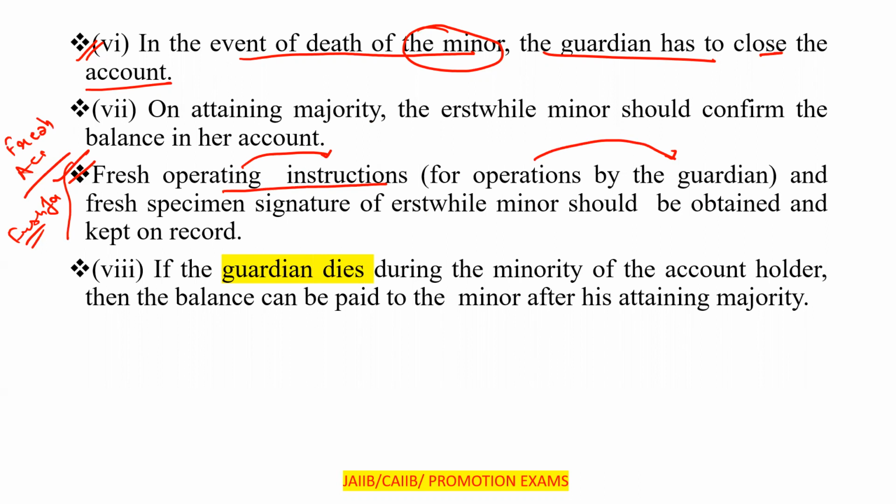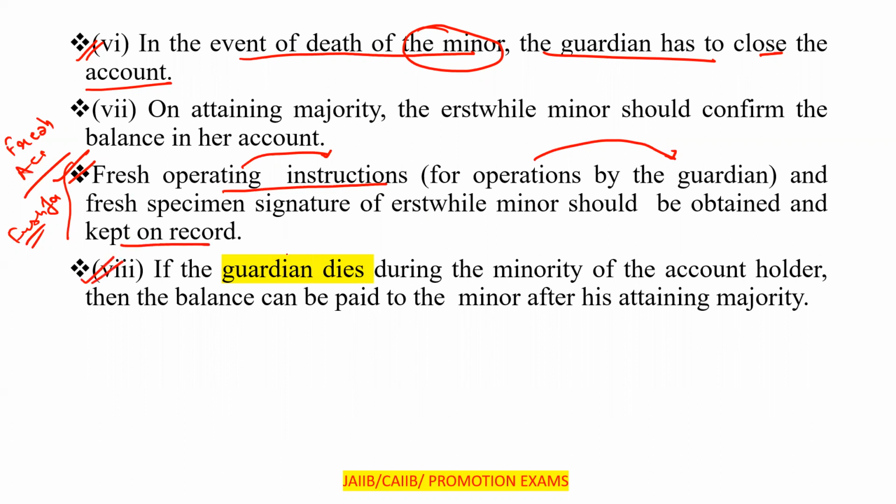Sometimes there is a habit of obtaining the new form also, when the minor becomes a major. They will take the new form also, because in the new form the account holder has to sign. In the earlier form the guardian has signed. So fresh operating instructions for the operations by the guardian and fresh specimen signature of the erstwhile minor should be obtained and kept on record.